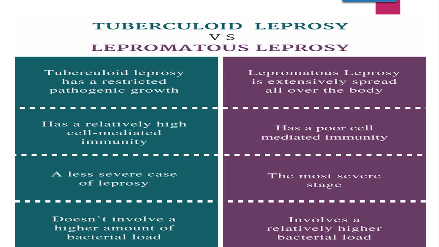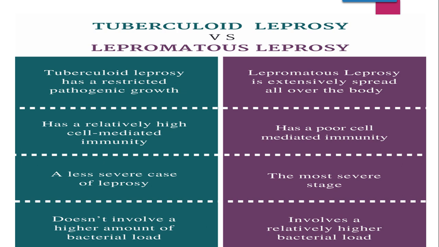That means bacteria can be at any location of the body, whereas tuberculoid has a restricted pathogenic growth. If it is on the hands, skin or face, then there will be that particular restricted area for that pathogen, whereas lepromatous leprosy can spread all over the body.